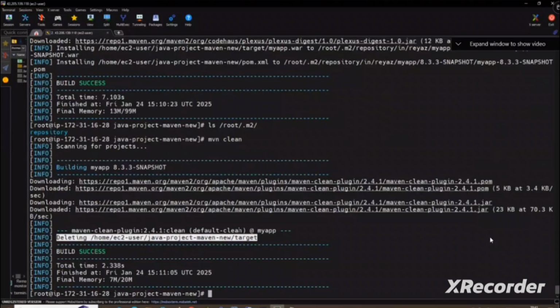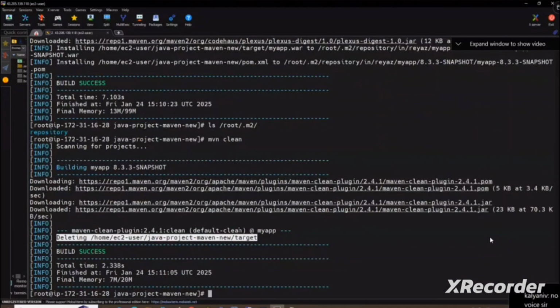What is the purpose of Maven? You all understood now? The purpose is build. So in Maven, we have different types of goals. So Maven validate, Maven compile, Maven test, package, install, deploy, or clean. So these are all called goals. So once you do all these things, the end result is the war file.